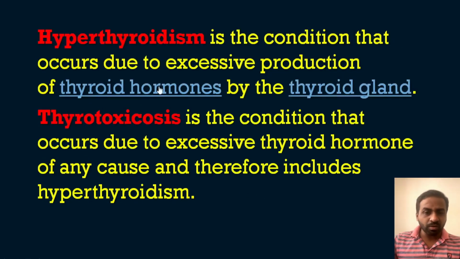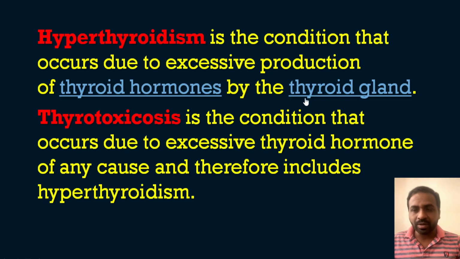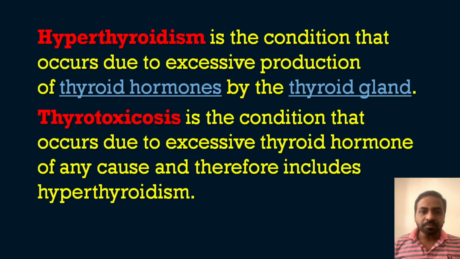What is hyperthyroidism? Hyperthyroidism is the condition that occurs due to the excess production of thyroid hormones by the thyroid gland. Very simple. So what is thyrotoxicosis? Thyrotoxicosis is the condition that occurs due to excessive thyroid hormone of any cause. That is important, for any cause, and therefore it includes hyperthyroidism also. So thyrotoxicosis is a hyperactive thyroid. I think these two terms are clear for you now.